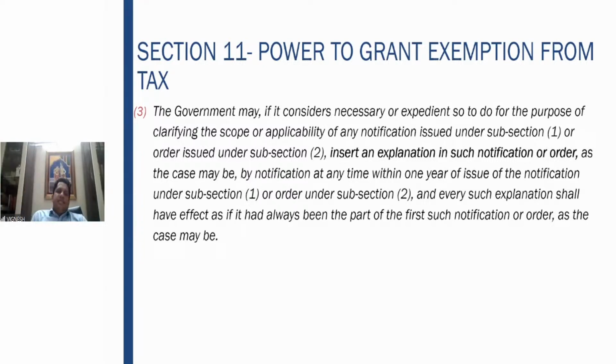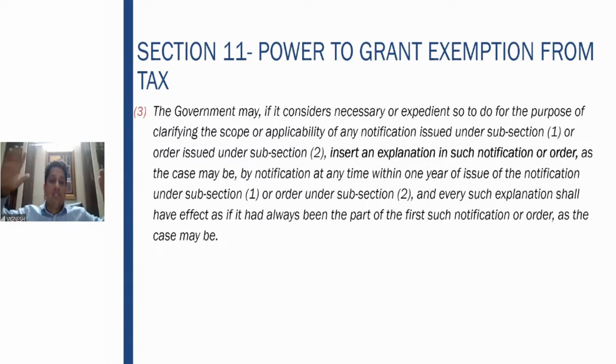So it says that in case of clarification of any applicability of the notification, the government may insert an explanation. Within 1 year from the issue of the notification under subsection 1, that is public interest, or subsection 2, explanation can be given.